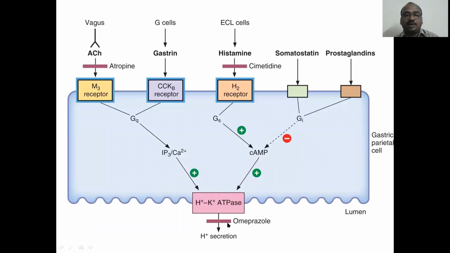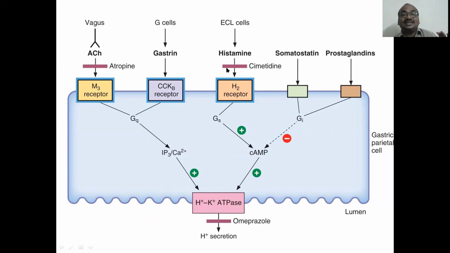Yeah, this is also very important. Here, this is the proton pump. Same diagram only, just a small modification. See, prostaglandin has a negative action on the cAMP. So there is no production of acidity. Prostaglandins are very good. PG series. Somatostatin also has a negative effect. See here. So those drugs which support somatostatin and those that support prostaglandin are friendly.